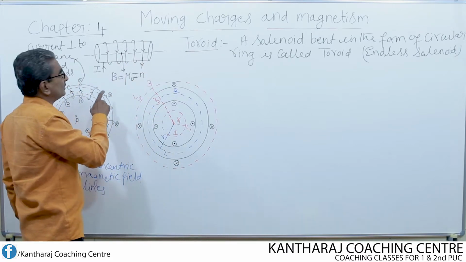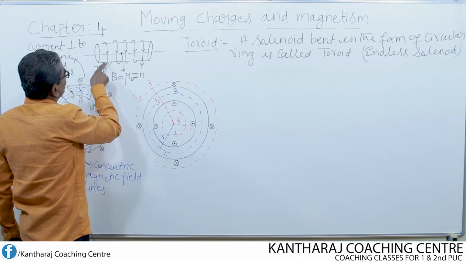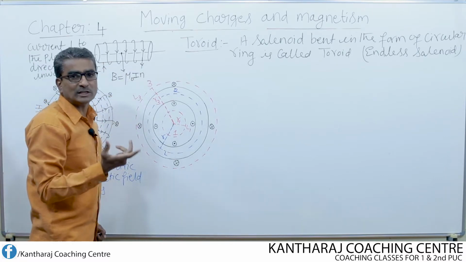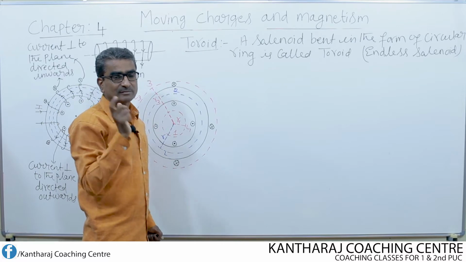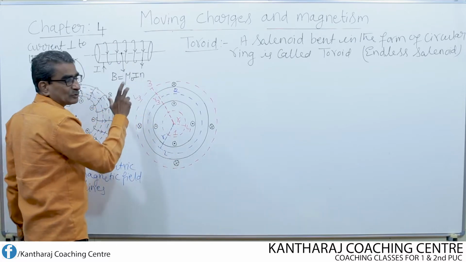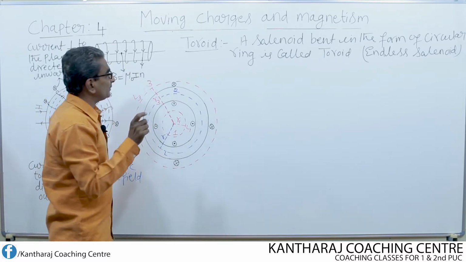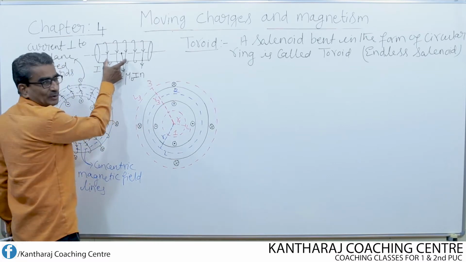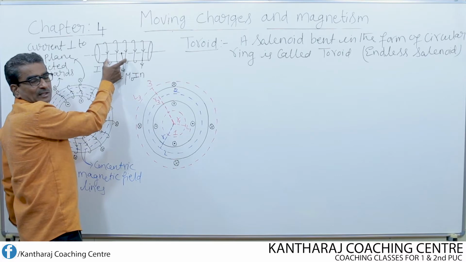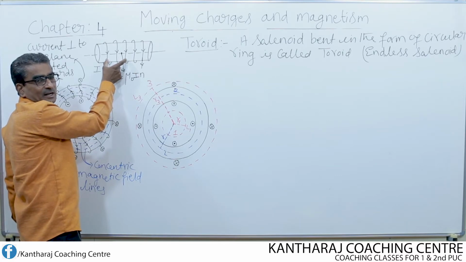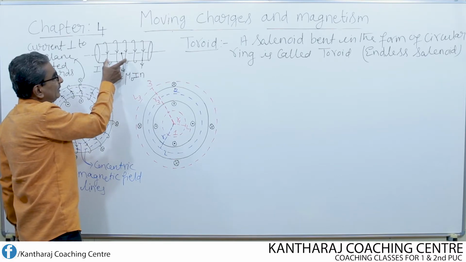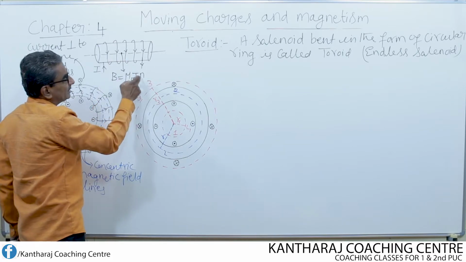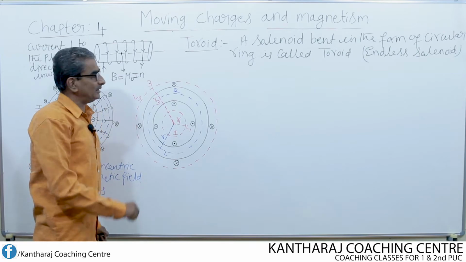Suppose I count the number of turns from end to end, that means from the starting point to the ending point, that gives the total number of turns represented by capital N. Whereas the small n refers to the number of turns per unit length. That means for every 1 meter length, suppose I assume this as equal to 1 meter, then for every 1 meter length, how many turns of wire are present, or every unit length consists of how many turns? That is nothing but n, the number of turns per unit length.